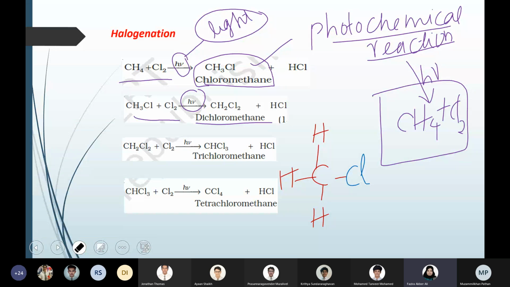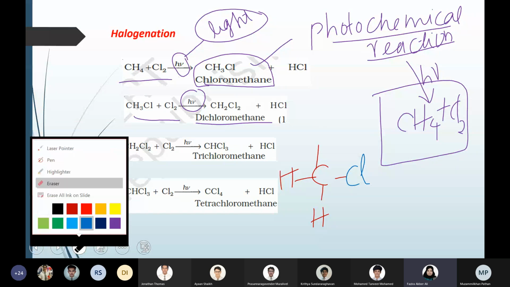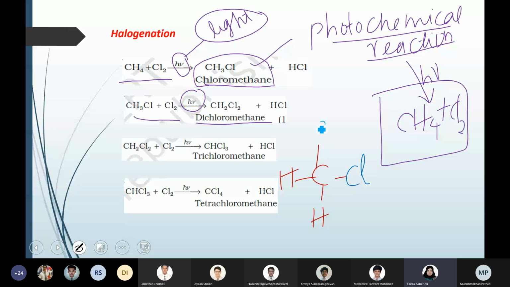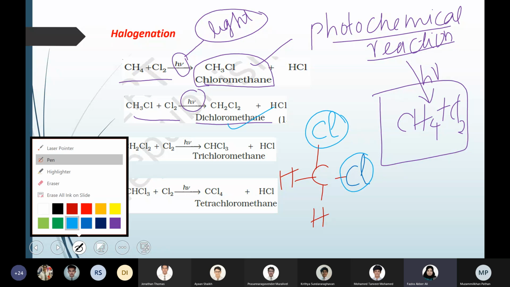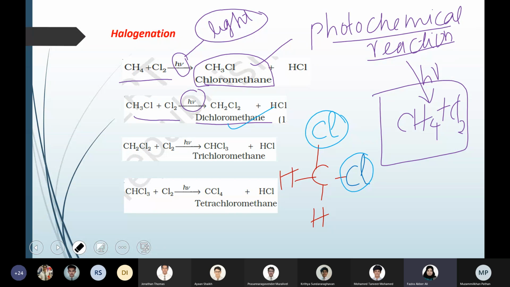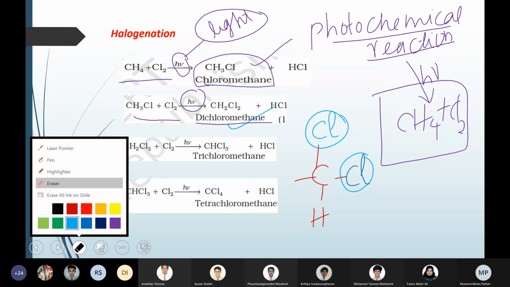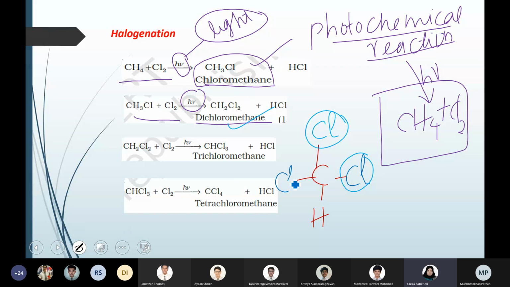When this chloromethane stays there, the second hydrogen also gets replaced with one more chlorine, which is known as dichloromethane, because it has 2 chlorine atoms. If that compound stays in the same condition, the third chlorine will replace another hydrogen and you get trichloromethane, that is CHCl3.